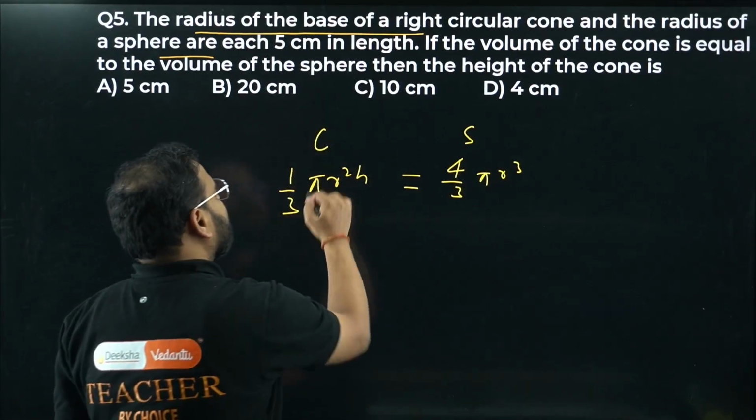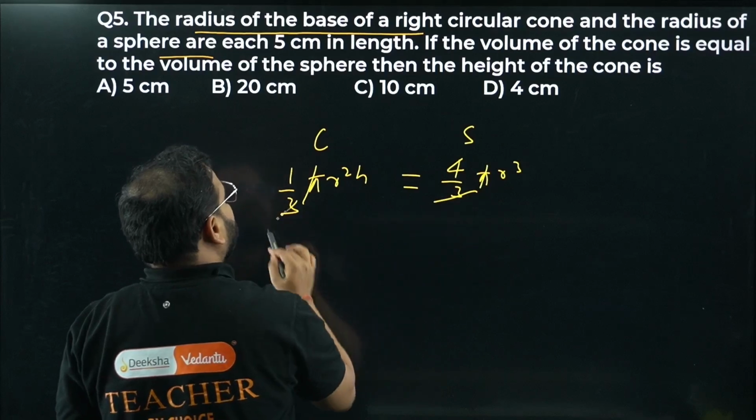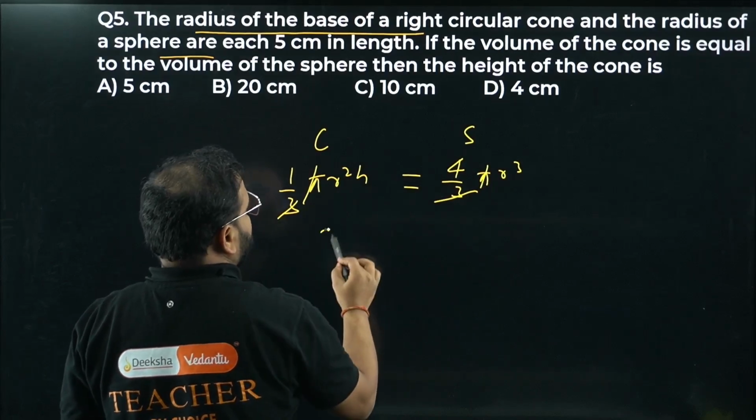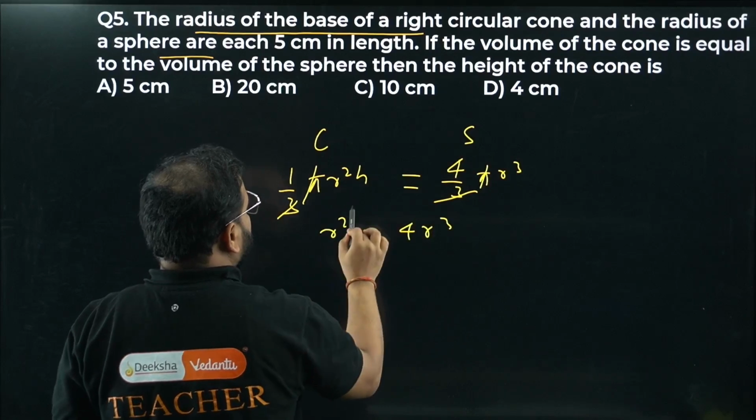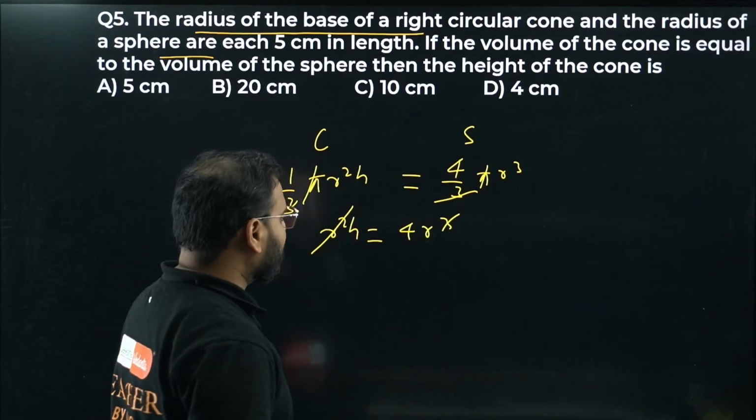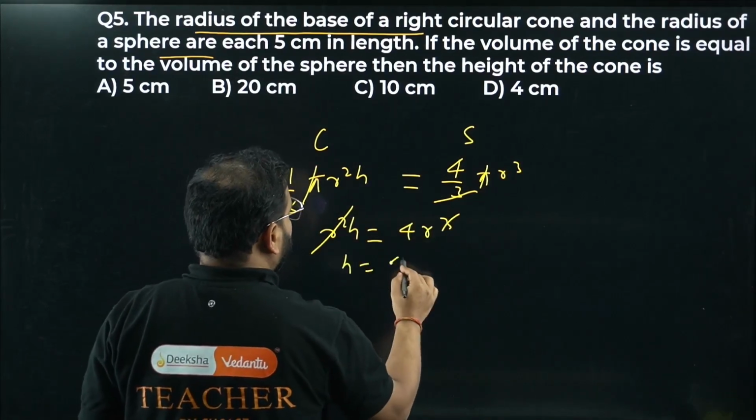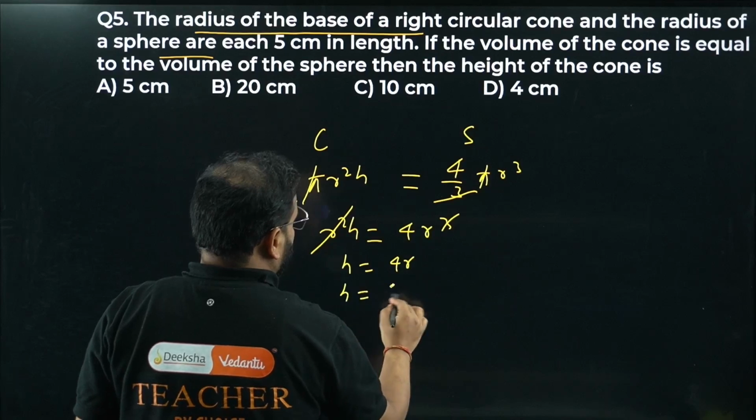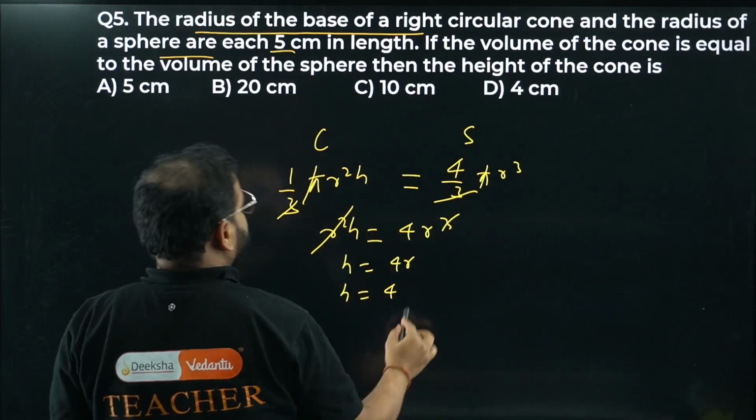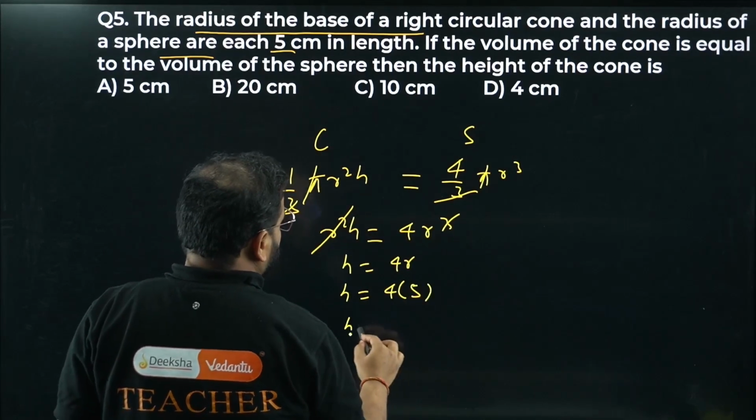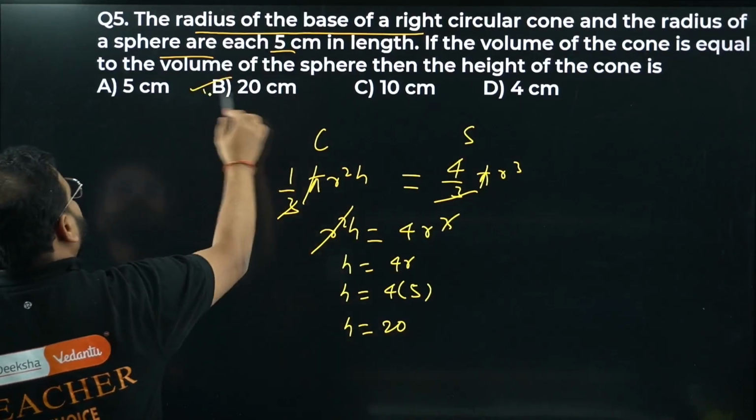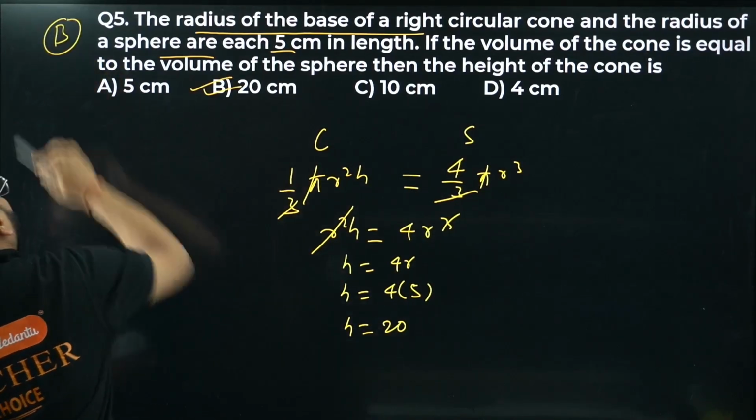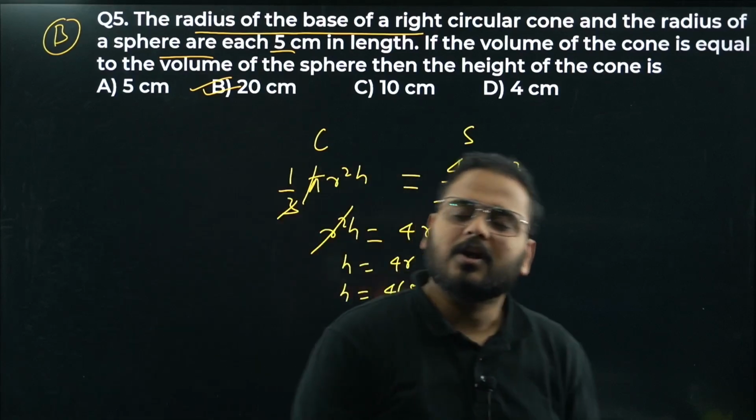Pi is cancelled, 3 is cancelled. What I'm getting here? r square h equals 4r cube. So r square can cancel with this, so we have only one r left. So h equals 4r. r is given as what, bacha? 5. So the height of the cone is simply 20 centimeters. Option number B. Simple or not? Of course it is.